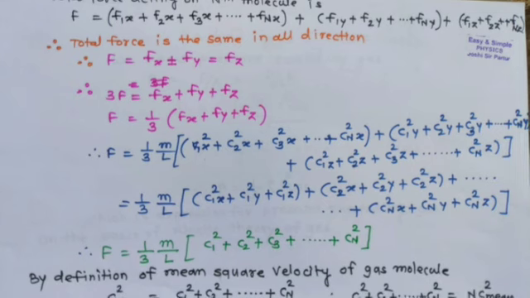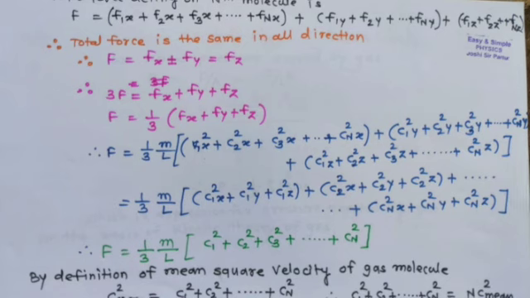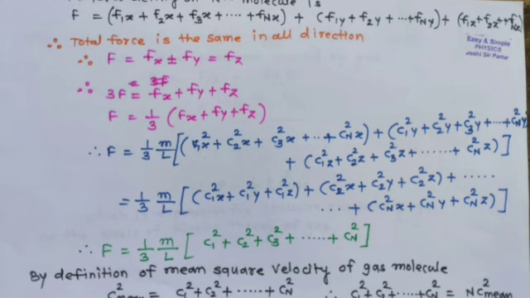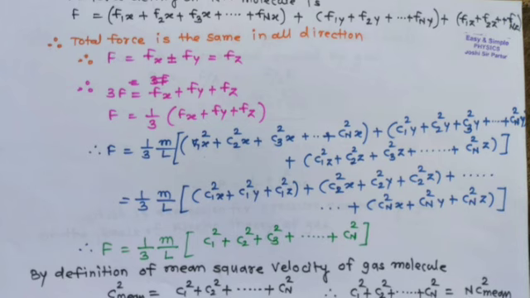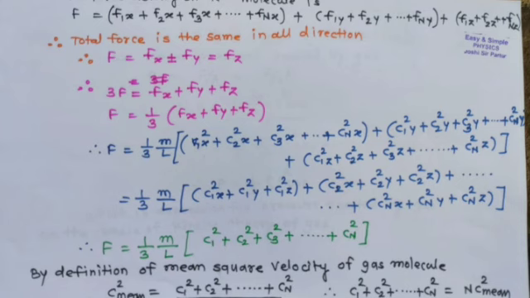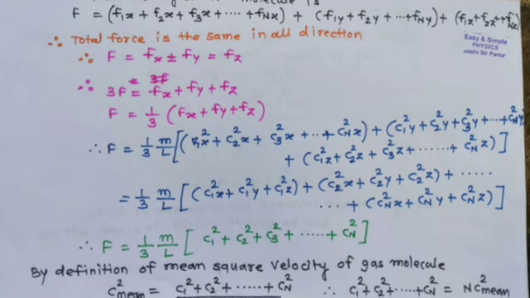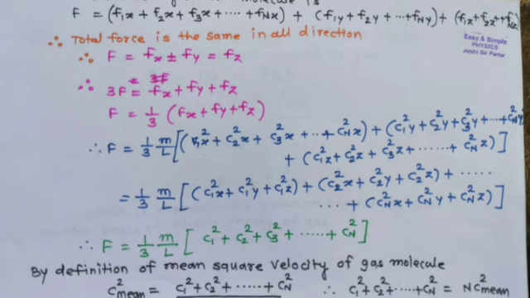The total force in all directions will be the same, that is, Fx is equal to Fy is equal to Fz. Therefore, 3F is equal to Fx plus Fy plus Fz. So the total force F is equal to 1 upon 3 in bracket Fx plus Fy plus Fz.